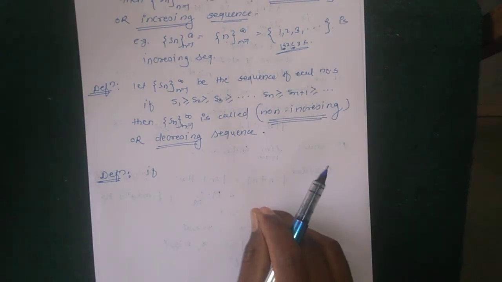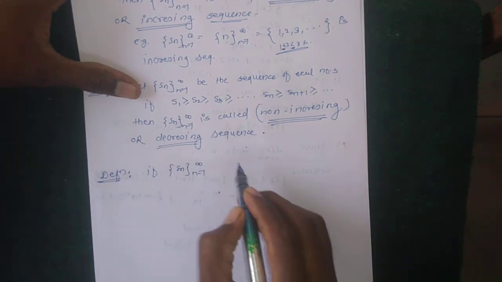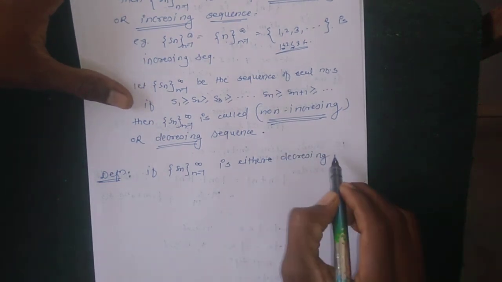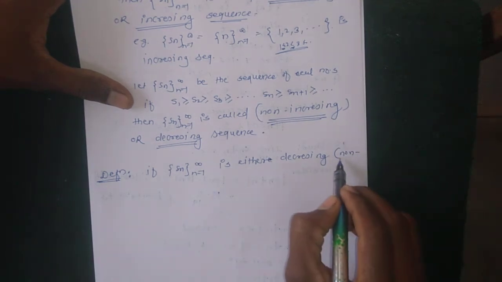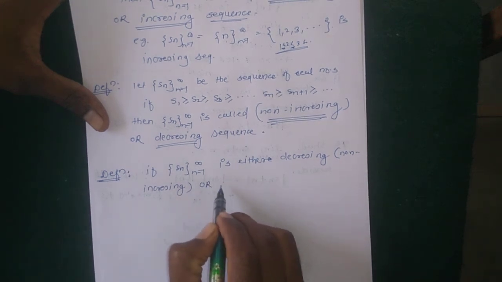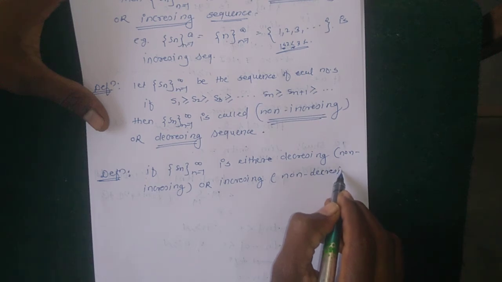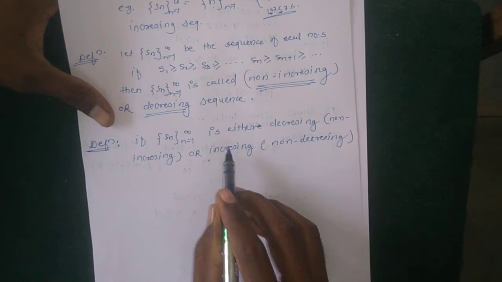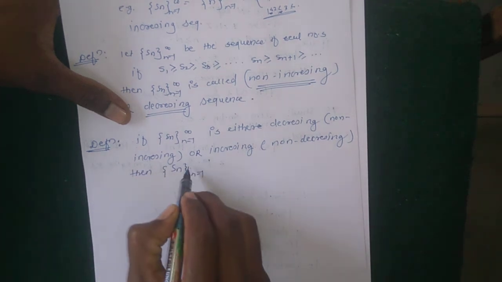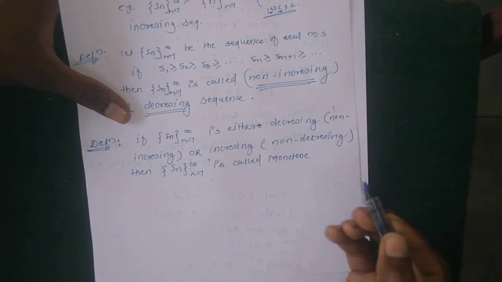If the sequence Sn, where n runs from 1 to infinity, is either decreasing, whose other name is non-increasing, or increasing, whose other name is non-decreasing, then we say that the sequence Sn is called a monotone sequence.